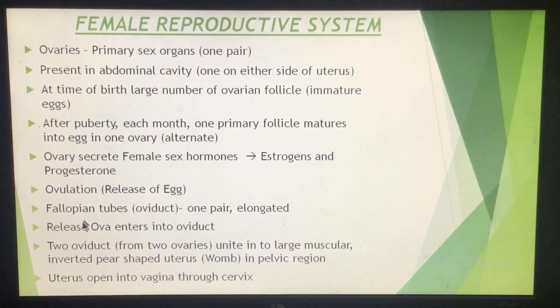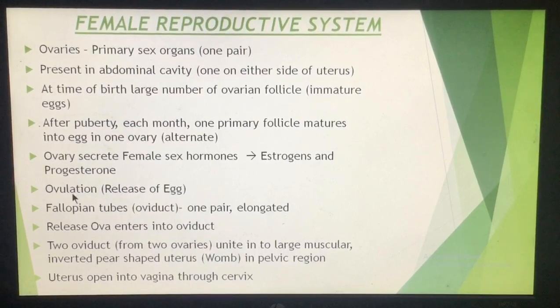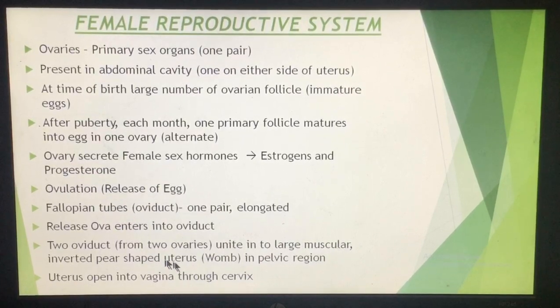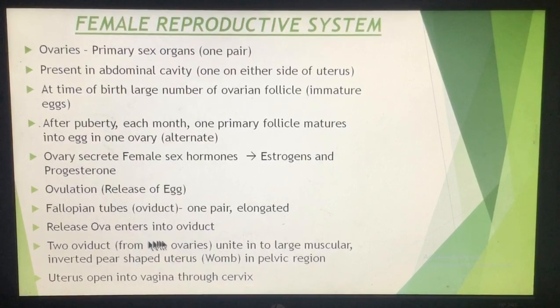Now the released ova, that means in ovulation when the ova is released, it enters into the oviduct. Then the two oviducts from the two ovaries unite and enter into a very large muscular inverted pear shaped structure which is known as a uterus.